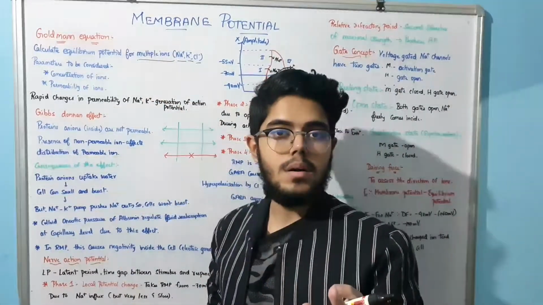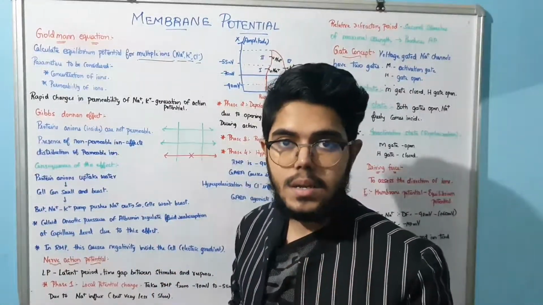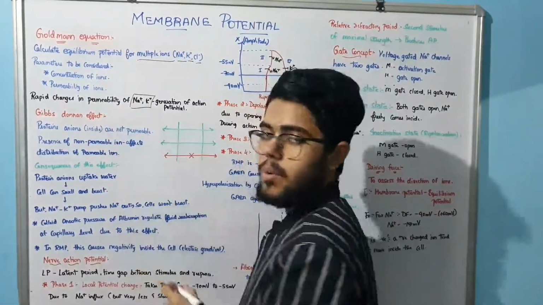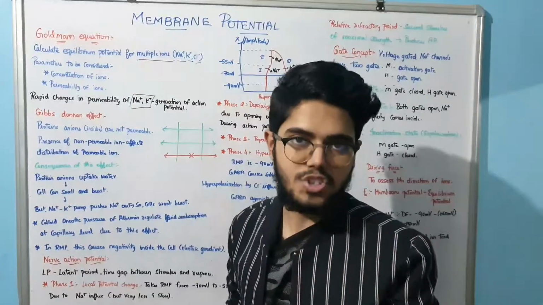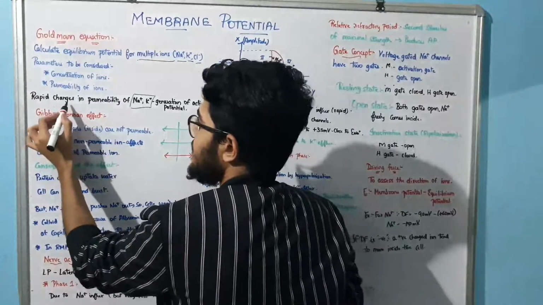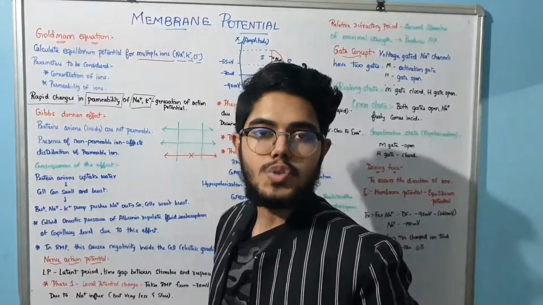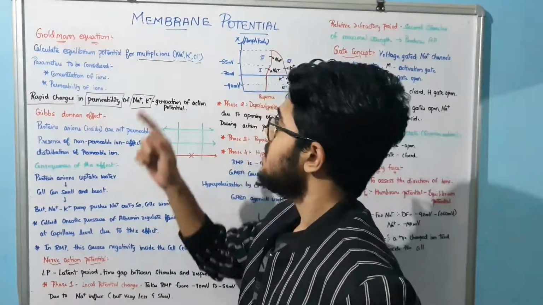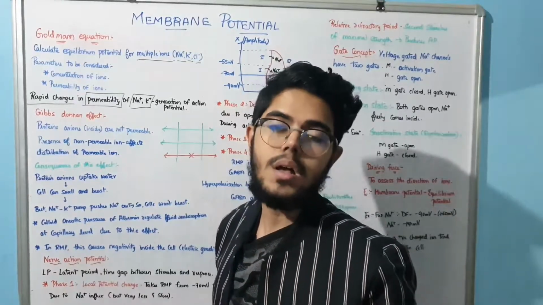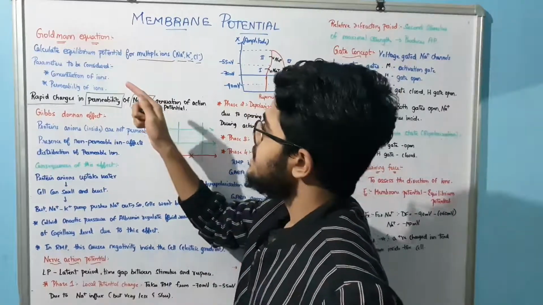But remember, when we are discussing rapid changes in permeability, we mainly talk about sodium and potassium. For what? Generation of the action potential. To generate the action potential, there will be rapid changes in the permeability, so we go for sodium and potassium. But we can calculate for multiple ions, sodium, potassium and chlorine, by the equilibrium potential. And for this you need the parameters.